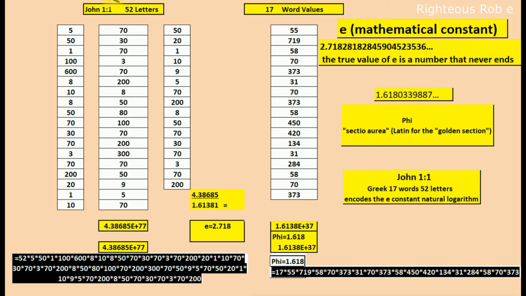Encoded into the 52 Greek letters and the 17 Greek word values is an amazing thing.